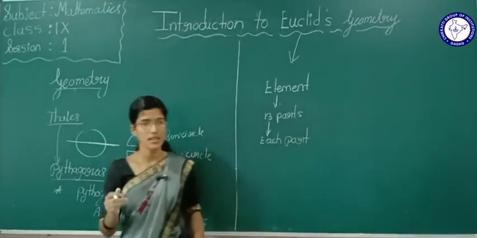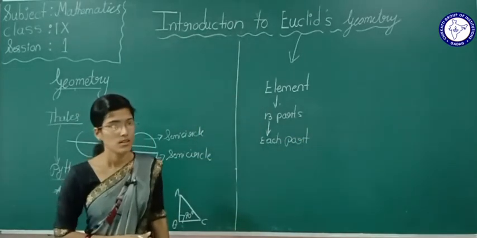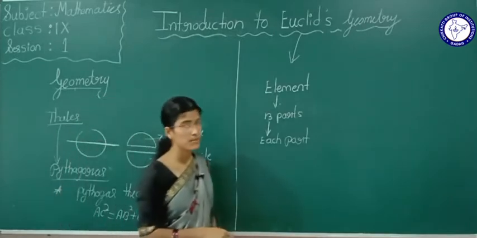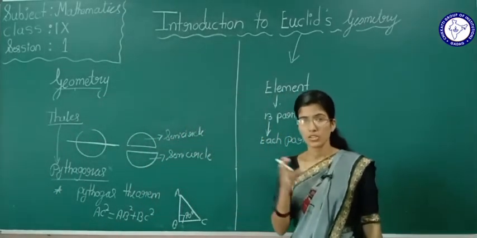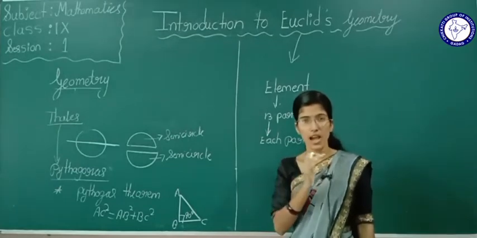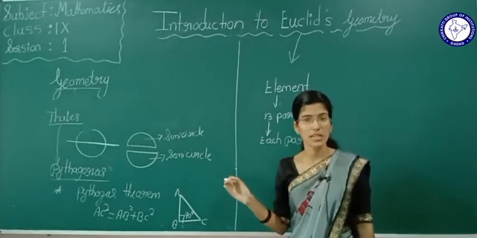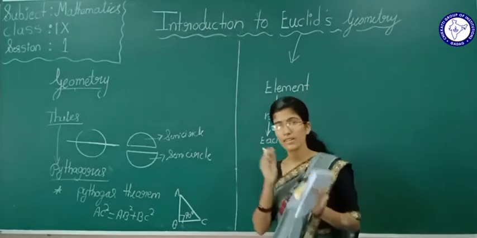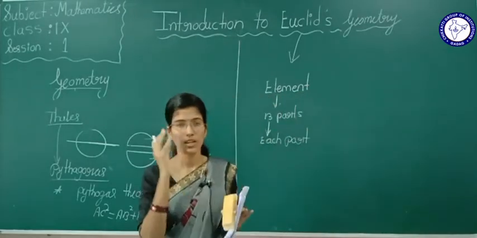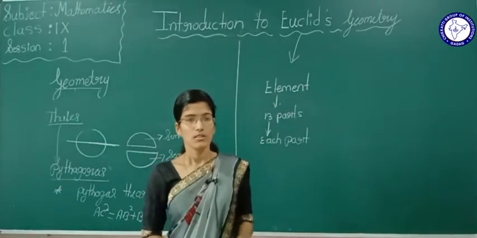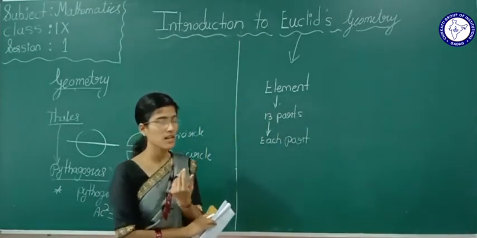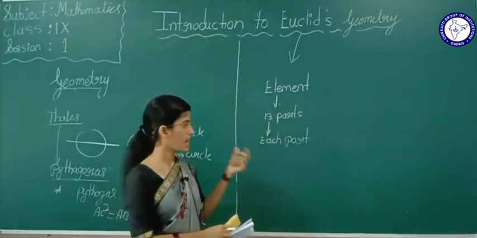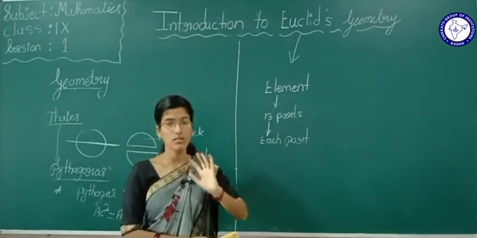Euclid was an Egyptian mathematician. He studied geometry and arranged it in a very systematic manner, and he wrote all his information in a treatise called Elements. In that he divided it into 13 parts, and each part is one book, we can say that.